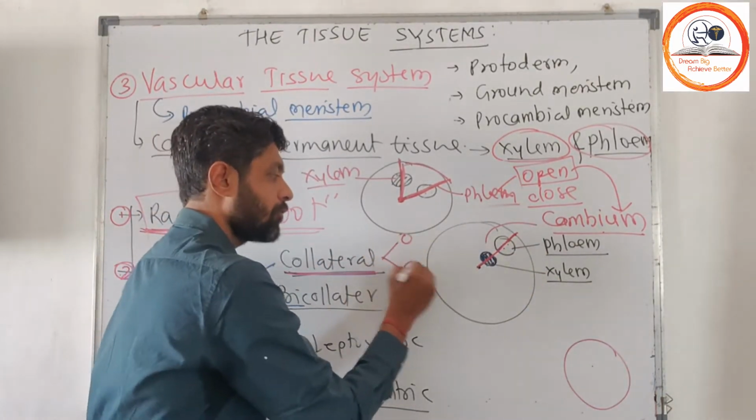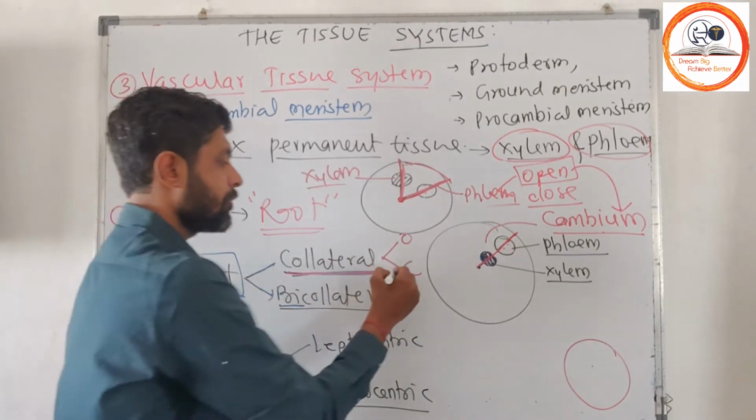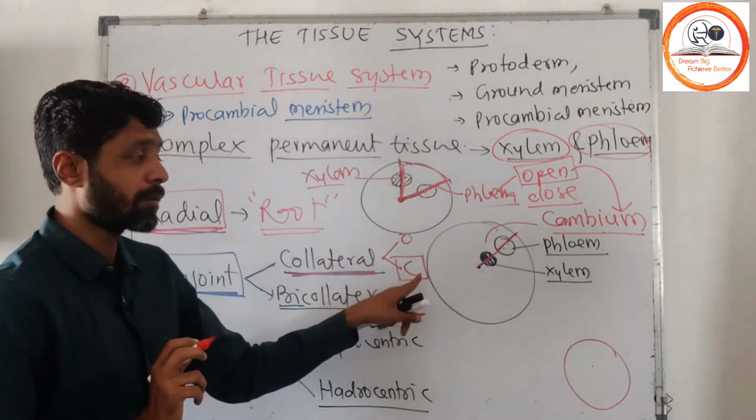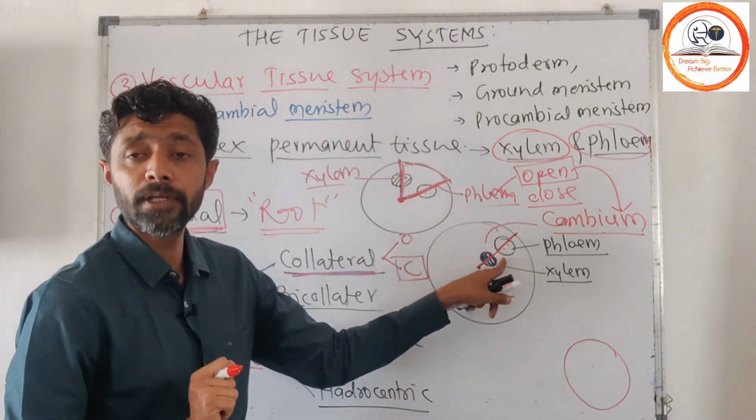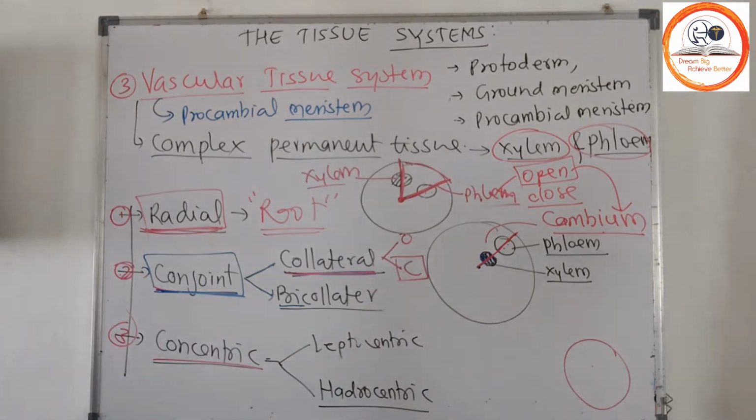If there is a presence of cambium in between the xylem and phloem, then we call it the open type. If there is an absence of cambium in between the xylem and phloem, then we call it a closed type of vascular bundle. So open type and closed type of vascular bundle depend on the presence of cambium in between them. If there is a presence of cambium in between them, then we call it open type. And if there is an absence of cambium in between them, then we call it a closed type of vascular bundle.